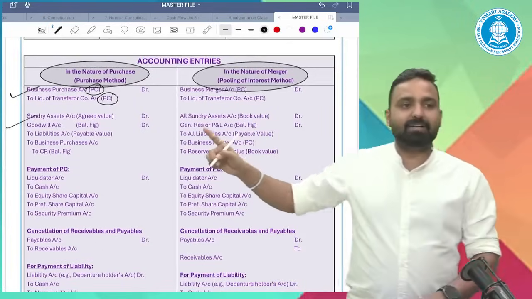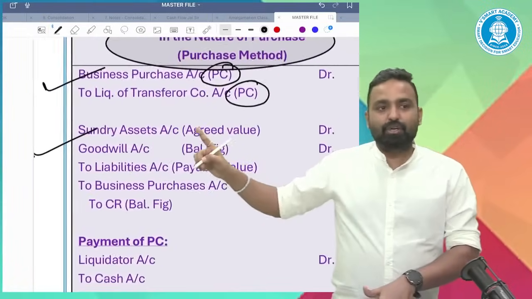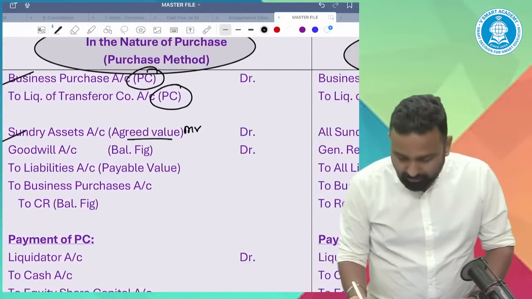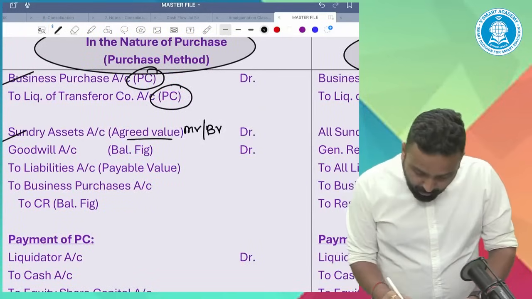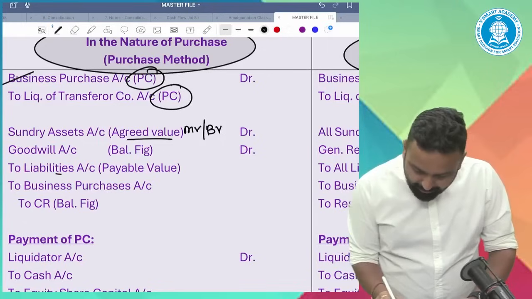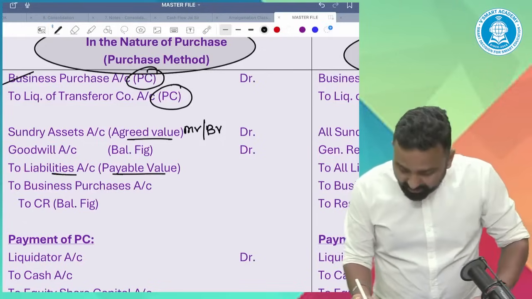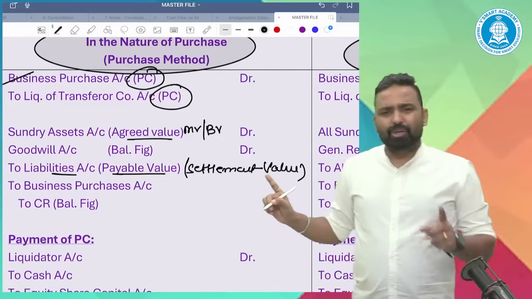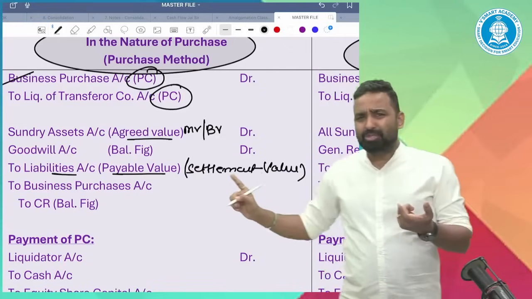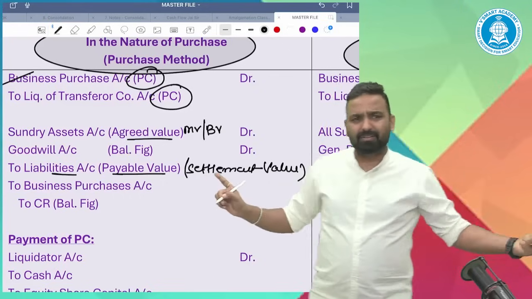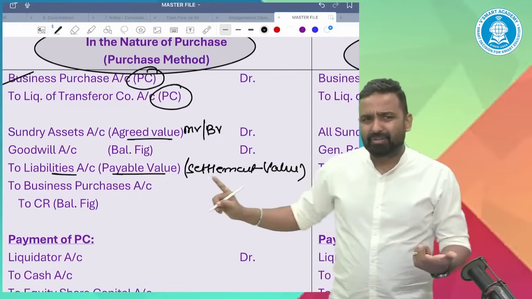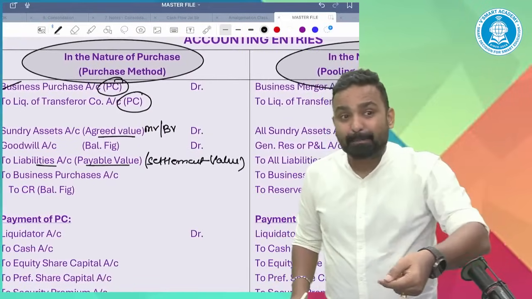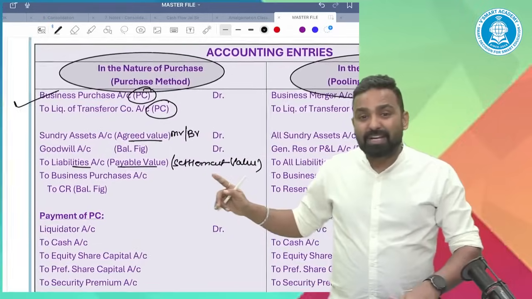Second point. In the nature of purchase, what will you do? Sundry assets account debit at agreed value. Agreed value could be the market value, could be the book value. Two liabilities: it is the payable value. Now you can write here the settlement values. Do you remember the settlement value word? We were using it half an hour back. Where we were using it? Settlement value. Debentures. We did so many examples, and we frequently used to calculate the settlement value.